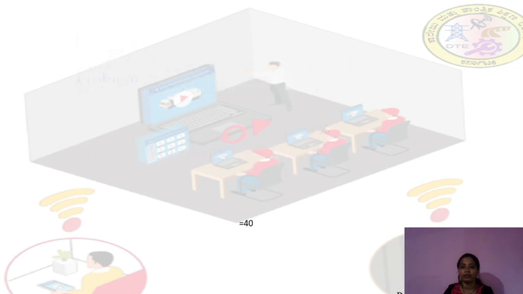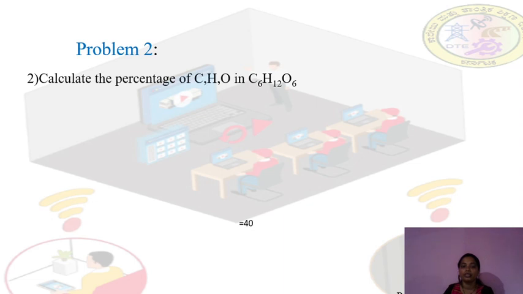So let's discuss the next problem. Problem 2: you have to calculate the percentage of carbon, hydrogen, and oxygen in C6H12O6. Which compound is it? Glucose. C6H12O6 is glucose.